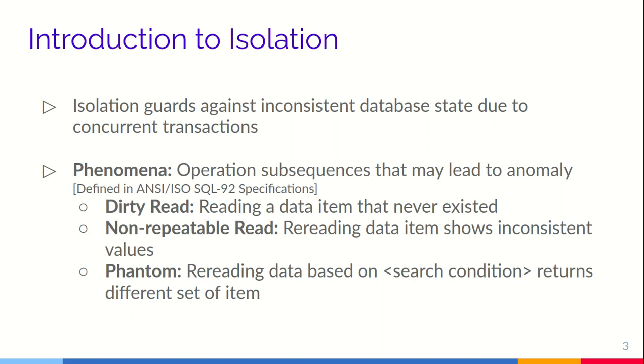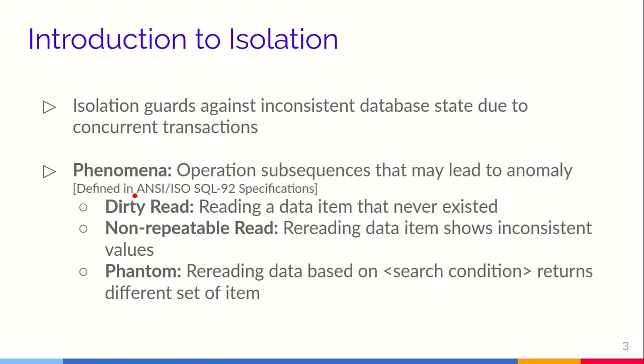If they are not serialized, that is T1 does not occur first, and some instructions of T1 and T2 get mixed up together, then that might lead to an inconsistent database state. So isolation is basically a kind of locking mechanism that guards against this.